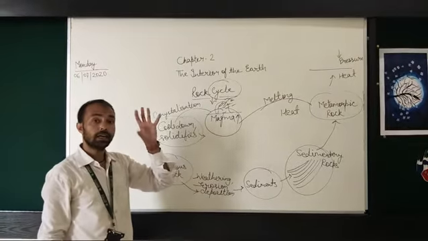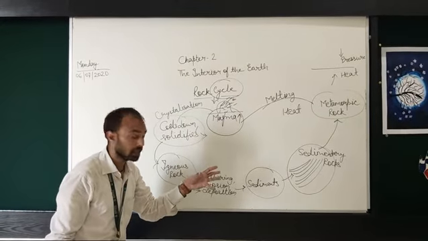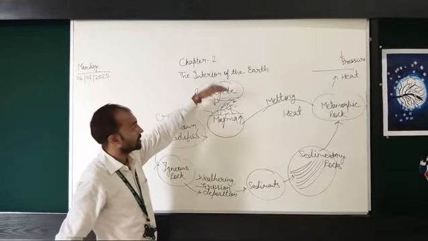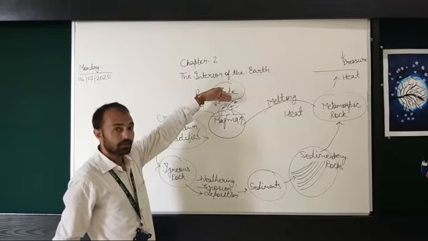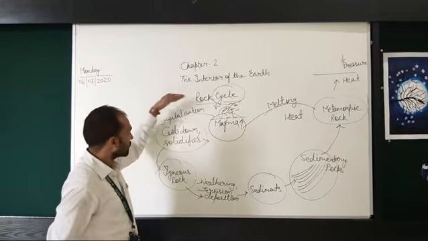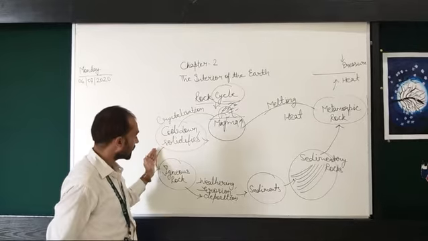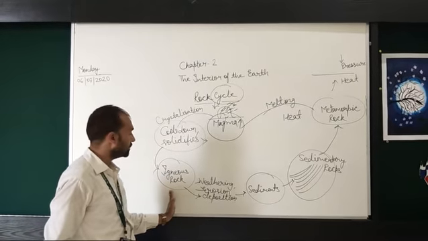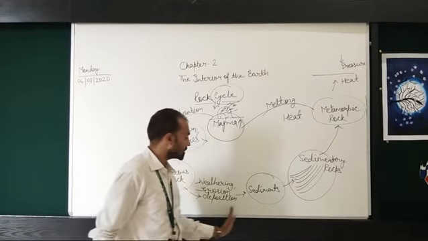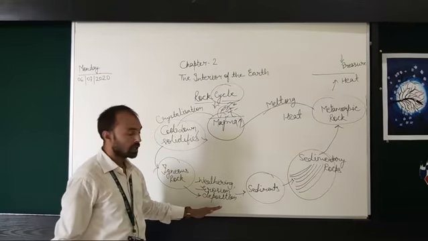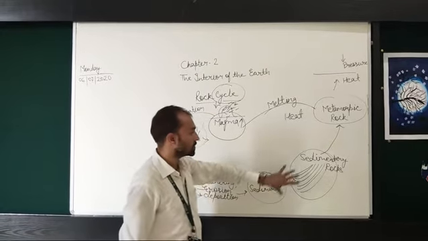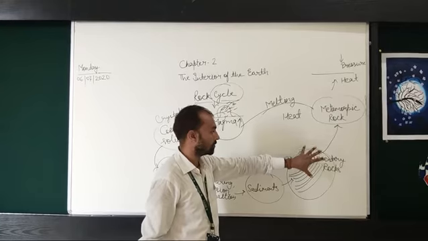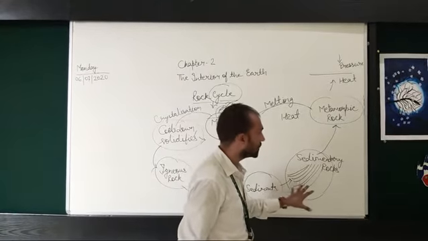Again, when there is a volcanic eruption, the magma comes out at the surface of the earth, cools down, solidifies, and there is crystallization which transforms it into igneous rocks. Then again there is weathering, erosion and deposition. The sediments get deposited at one place, and this forms sedimentary rocks.